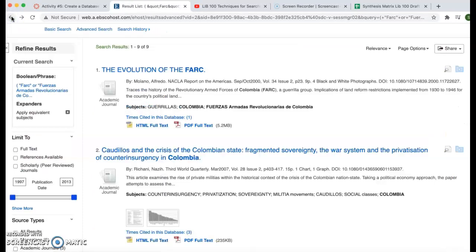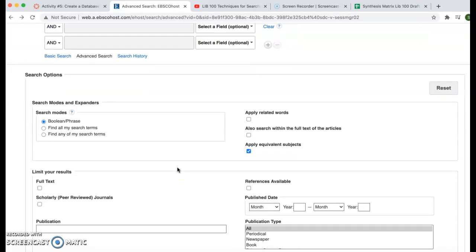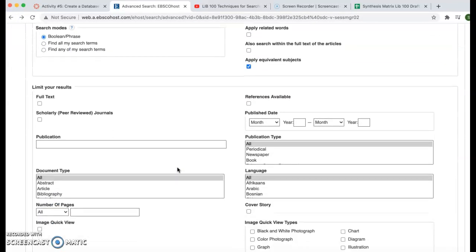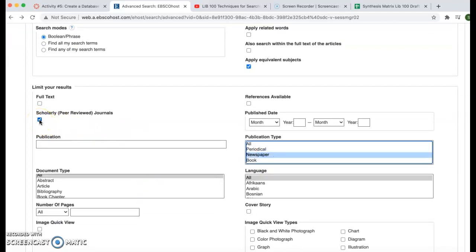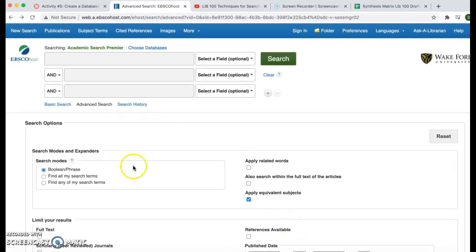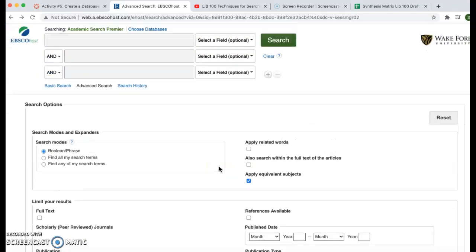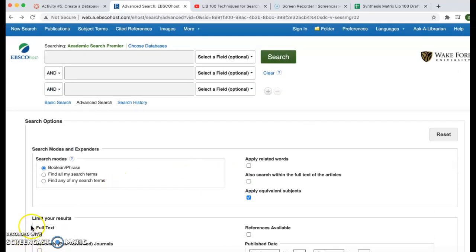Lastly, I can just go back to the beginning of the search, and if I want to narrow it down specifically for what we're doing, to scholarly peer-reviewed journals, or if I want to look for a newspaper, I can click any of these specific headers and do that by narrowing it down. And that is the majority of what I will be looking for, and I can narrow it down, cite it, and I can also find more articles by narrowing it down using specific phrases and using synonyms to do so.